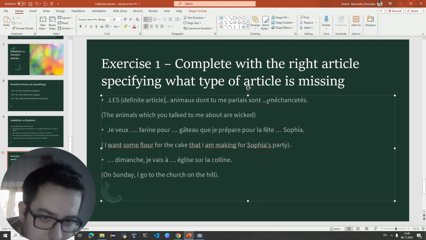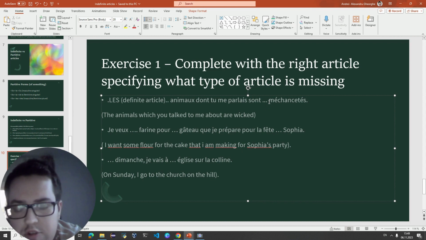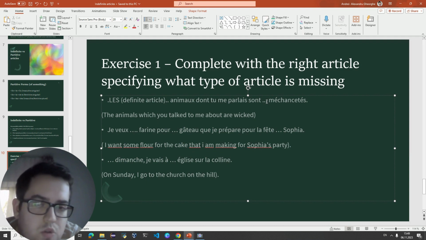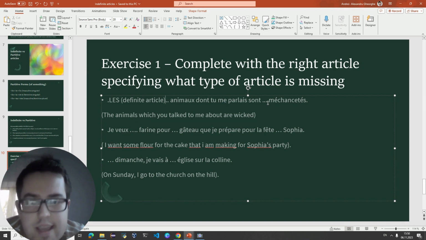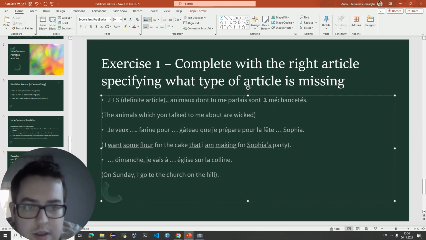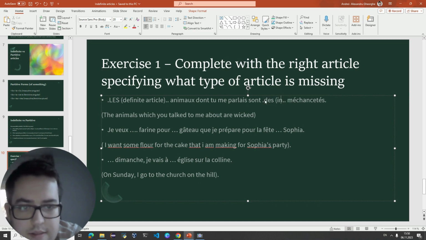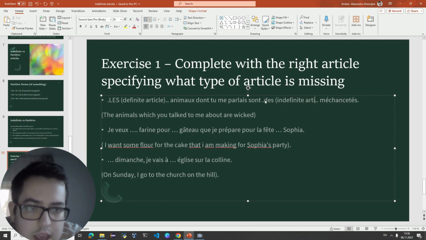Now, this is not the usual way you translate it. You could say sont méchants, and it would be an adjective, but now we can also use a noun-ish formulation to do it. And in order to say that, we would need to use de, which is in this case an indefinite article, right? It's an indefinite article. And why is that?